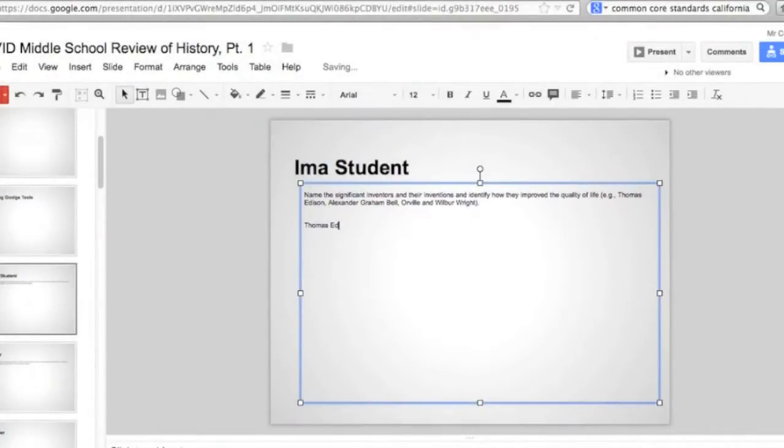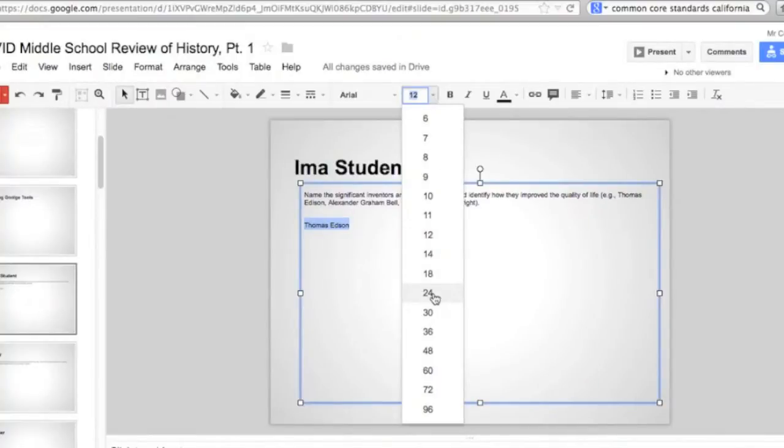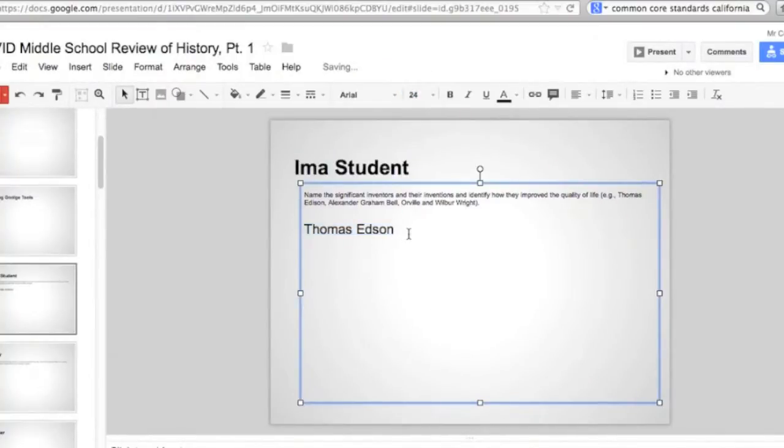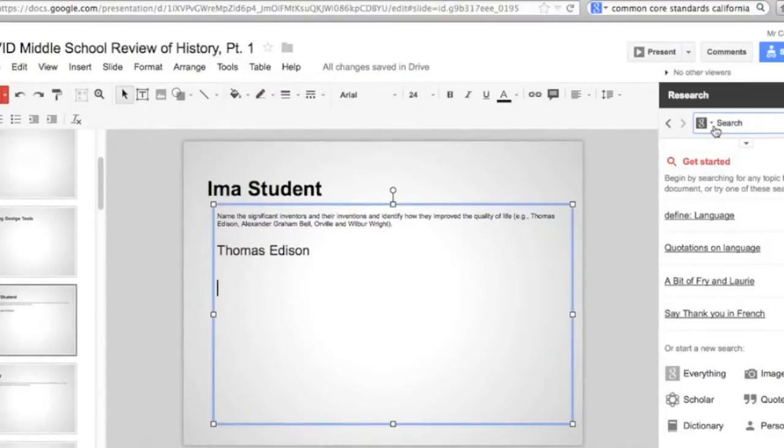Using research tools on Google is totally easy. Check this example out. On this sample screen, I'm a student who is going to talk about Thomas Edison. First, make it the right size font so it's readable. Once you've done that, go to the tools, click on research.